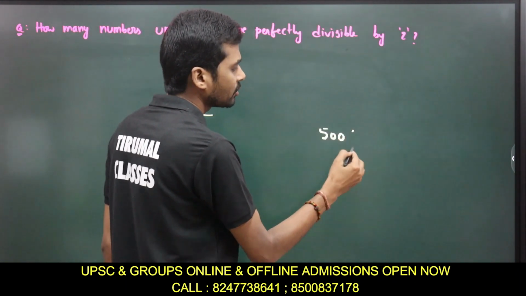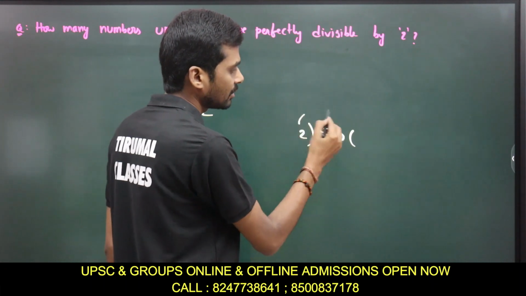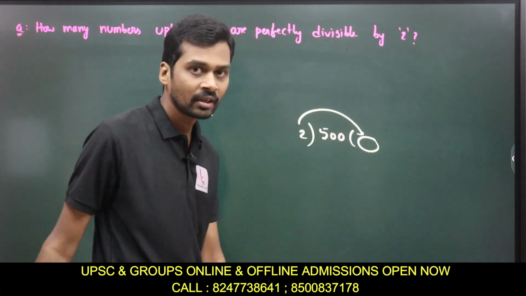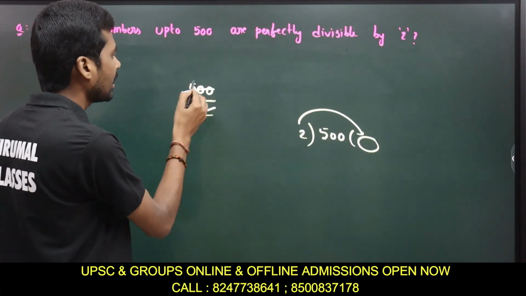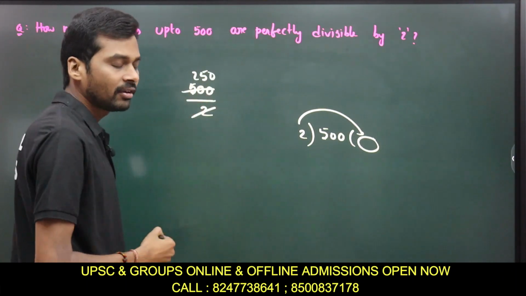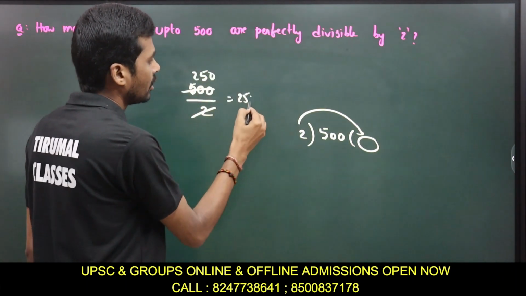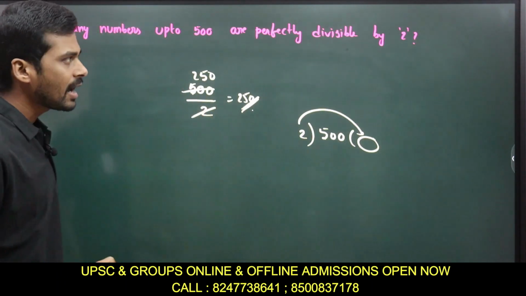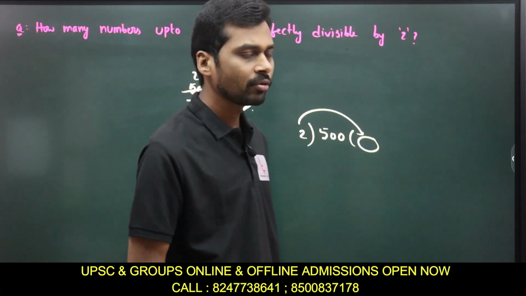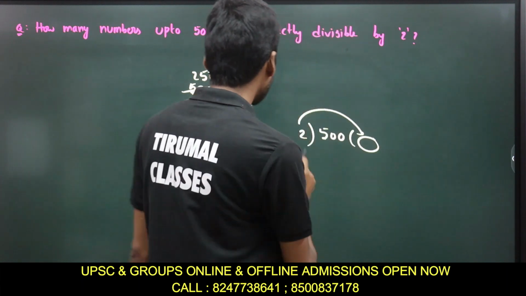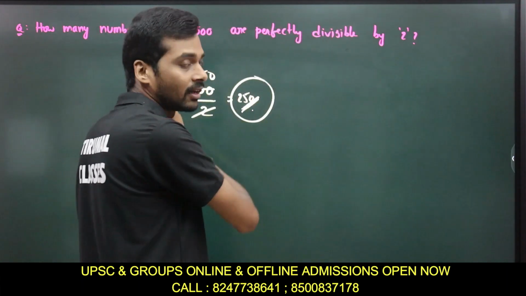Do you remember what the quotient is? Quotient is the number which comes in this place, right? So here I can directly write the value. What is the quotient? 250. So the answer is 250.